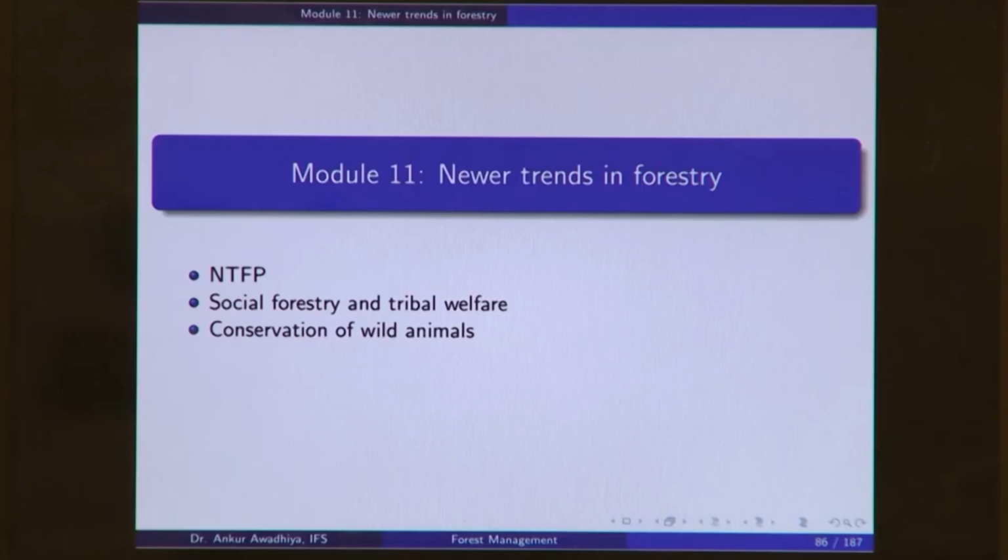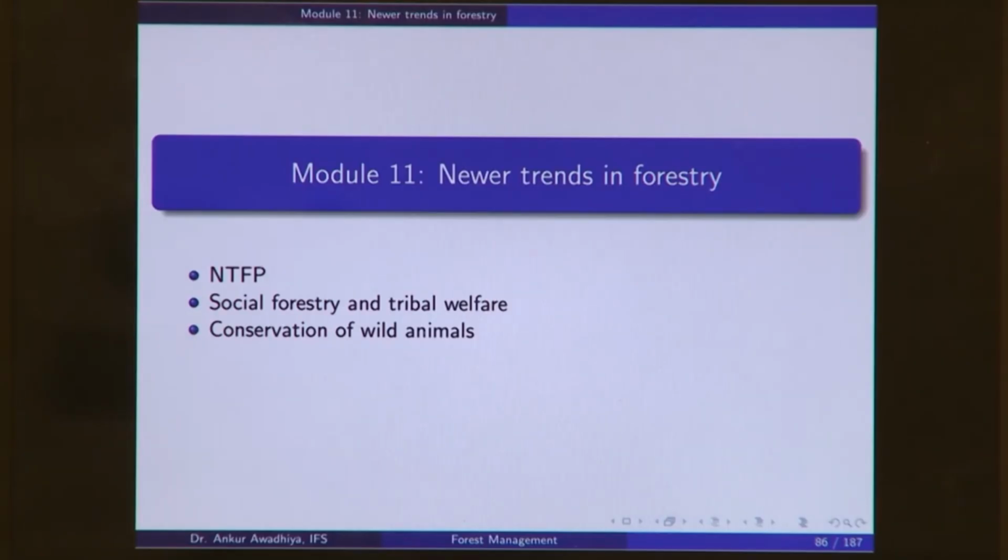Namaste. Today we begin a new module which is newer trends in forestry. This module will have 3 lectures: NTFP or non-timber forest produce, social forestry and tribal welfare, and conservation of wild animals. So, these are typically those areas of forestry that we did not look into in much detail.